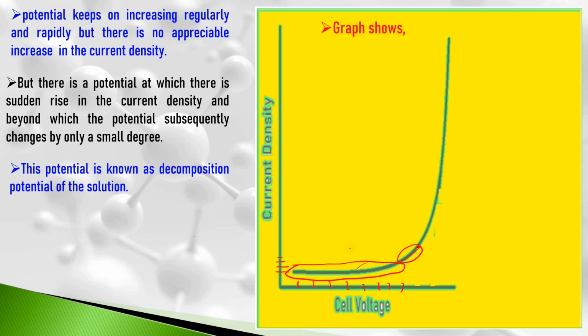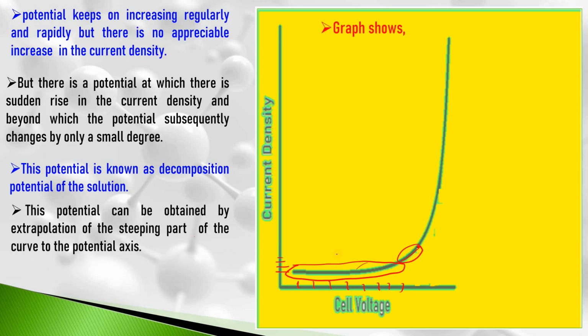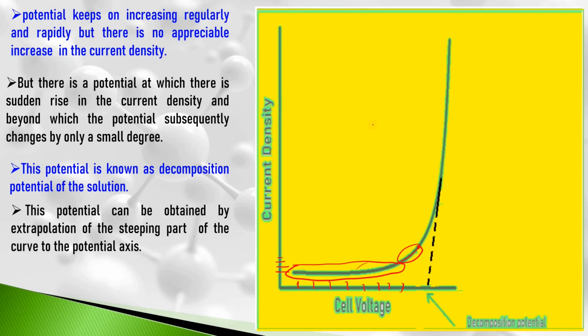And this decomposition potential for that particular solution can be obtained by extrapolation of the steeping part of the curve. This is the steeping part of the curve. We can see here, this is the steeping part, and if we extrapolate, that means if we keep on extending it towards the cell voltage or cell potential axis, we get a point somewhere here. This is known as decomposition potential.